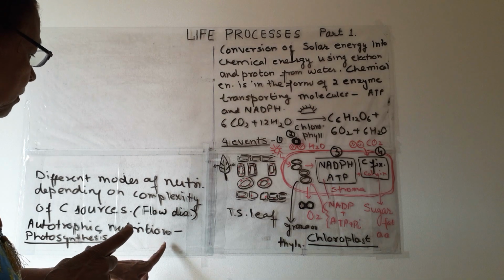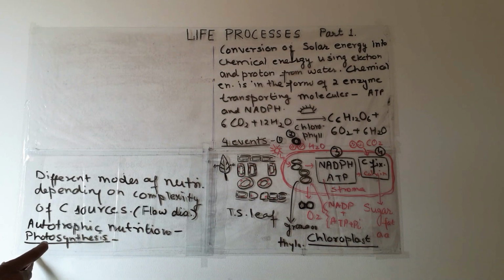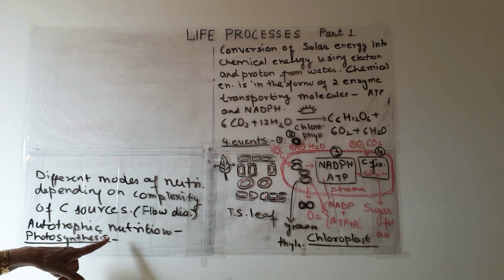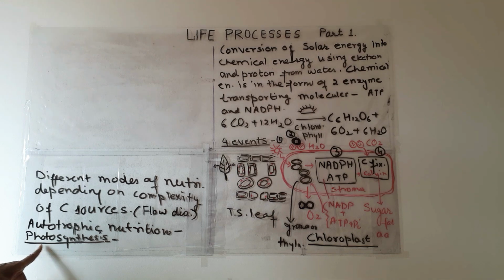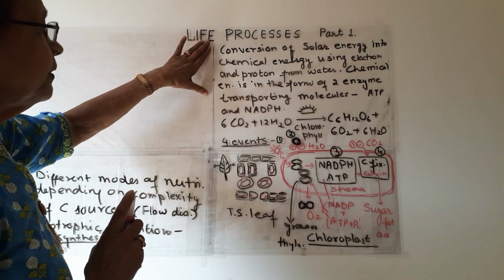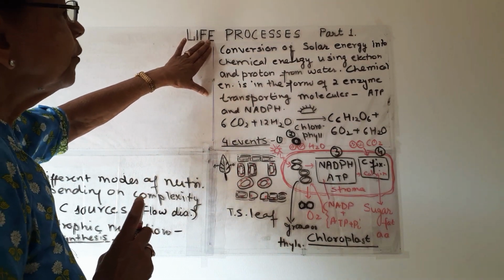Now this autotrophic nutrition is by the process of photosynthesis. As the name indicates, photo means light, synthesis means to perform or to produce. So with the help of light, carbohydrates or food or sugar is produced. That's why the name is photosynthesis. This is the definition of photosynthesis. You may write down: